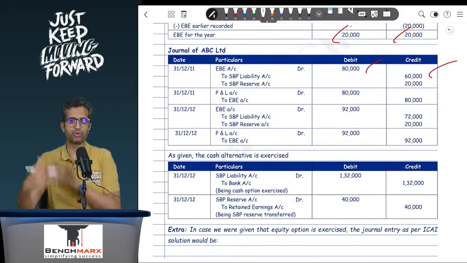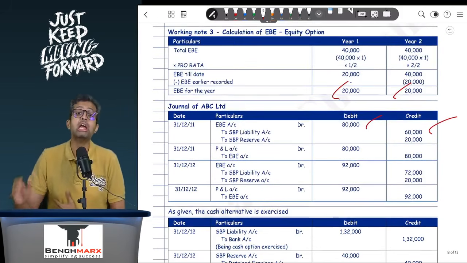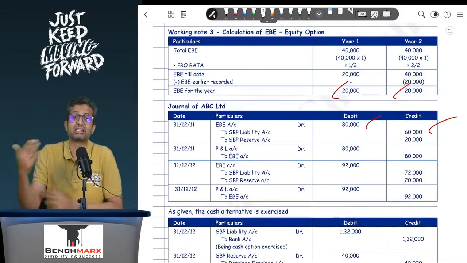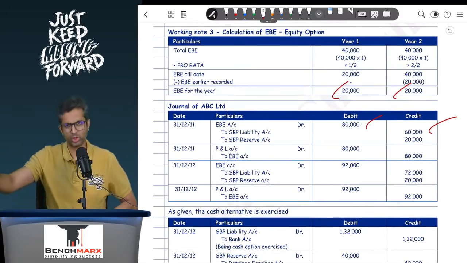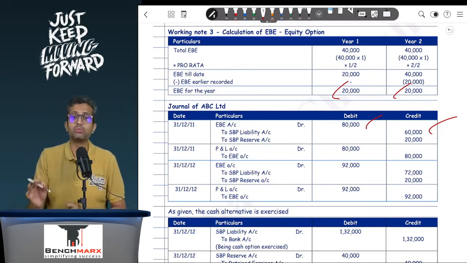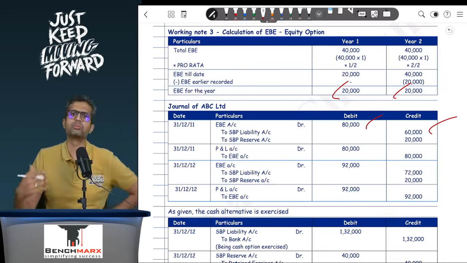In a similar way, if you want, you can try to do the working for the second year. EB account debit, how much will that be? Well, it will be 72 plus 20, that is 92. To SBP reserve 20, to SBP liability 72, and with that, at the end of the second year, SBP liability will come to 1,32,000. Your SBP reserve will come to, for example, 40,000.